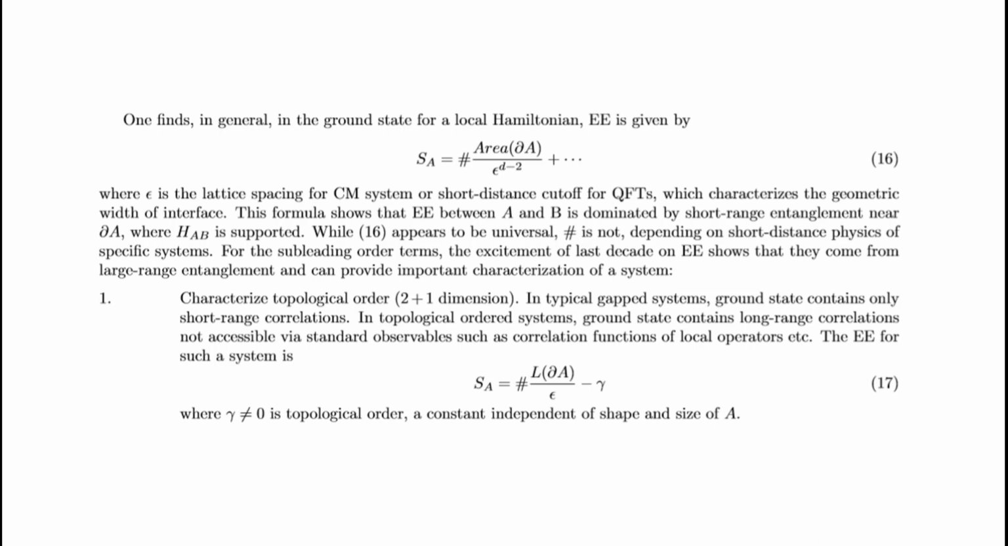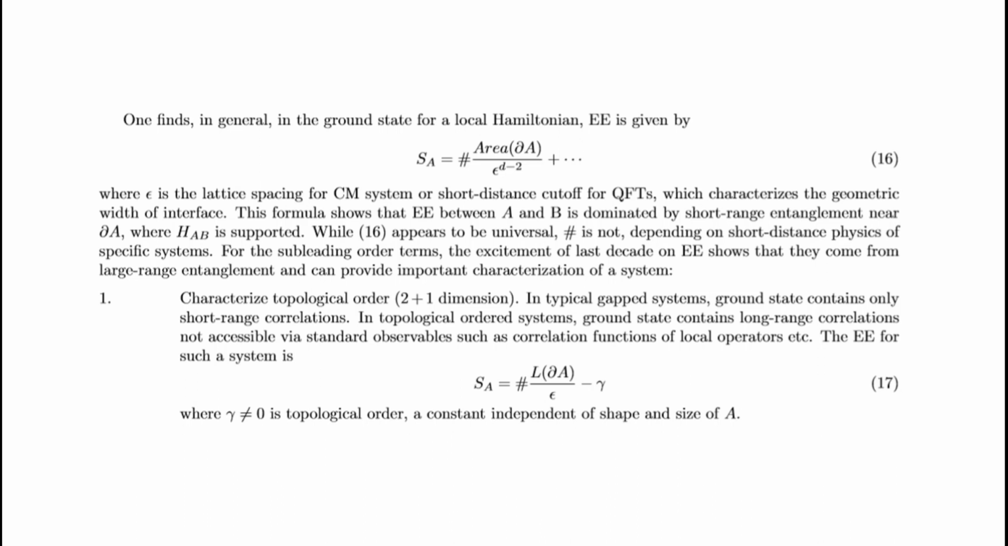Depending on short-distance physics of specific systems, for the subleading order terms, the excitement of the last decade on entanglement entropy shows that they come from long-range entanglement and can provide important characterization of a system. Characterizing topological order in 2 plus 1 dimensions: in typical gapped systems, the ground state contains only short-range correlations. In topological order systems, the ground state contains long-range correlation and is not accessible via standard observables such as correlation functions of local operators.